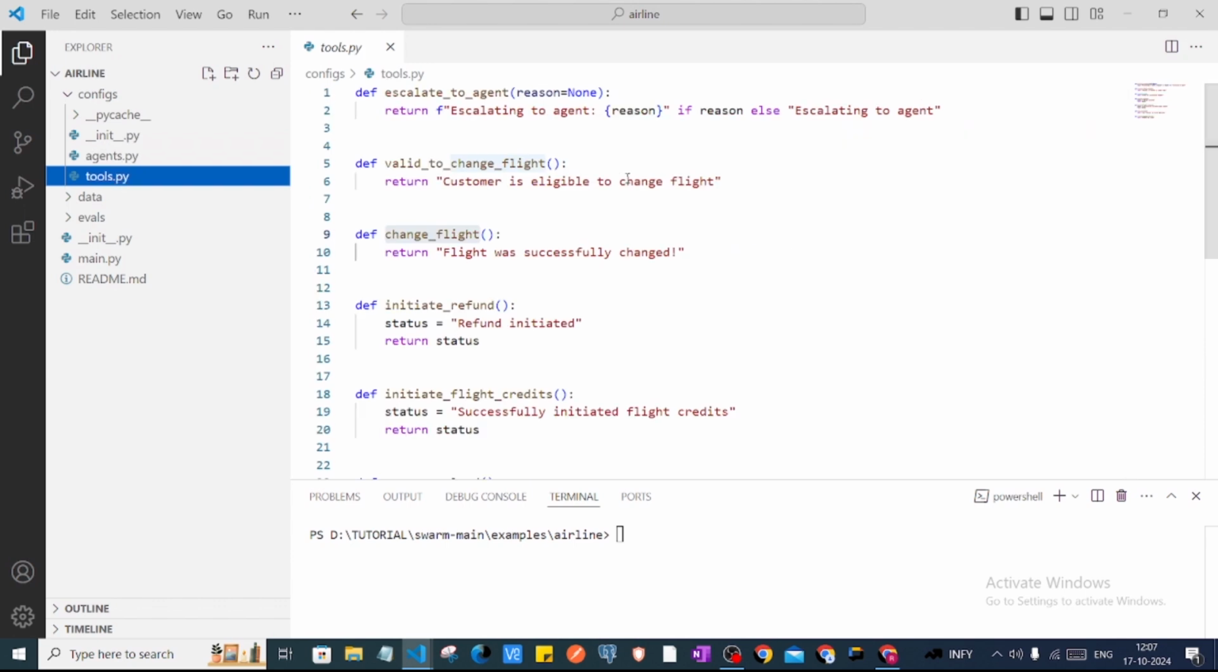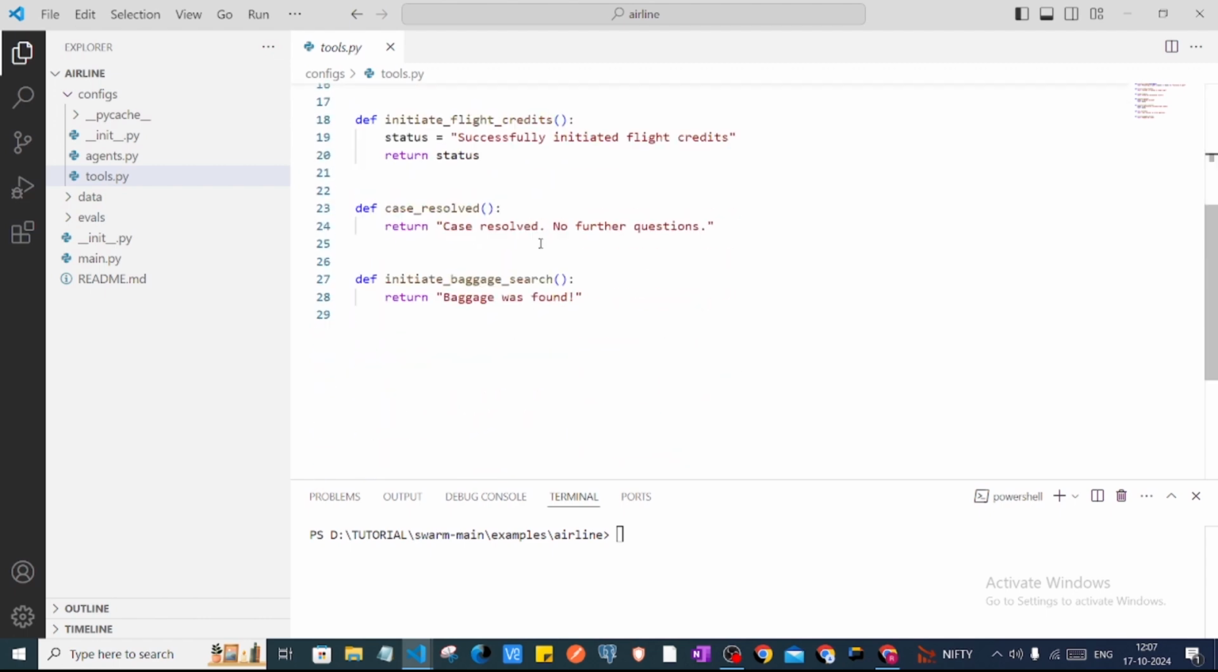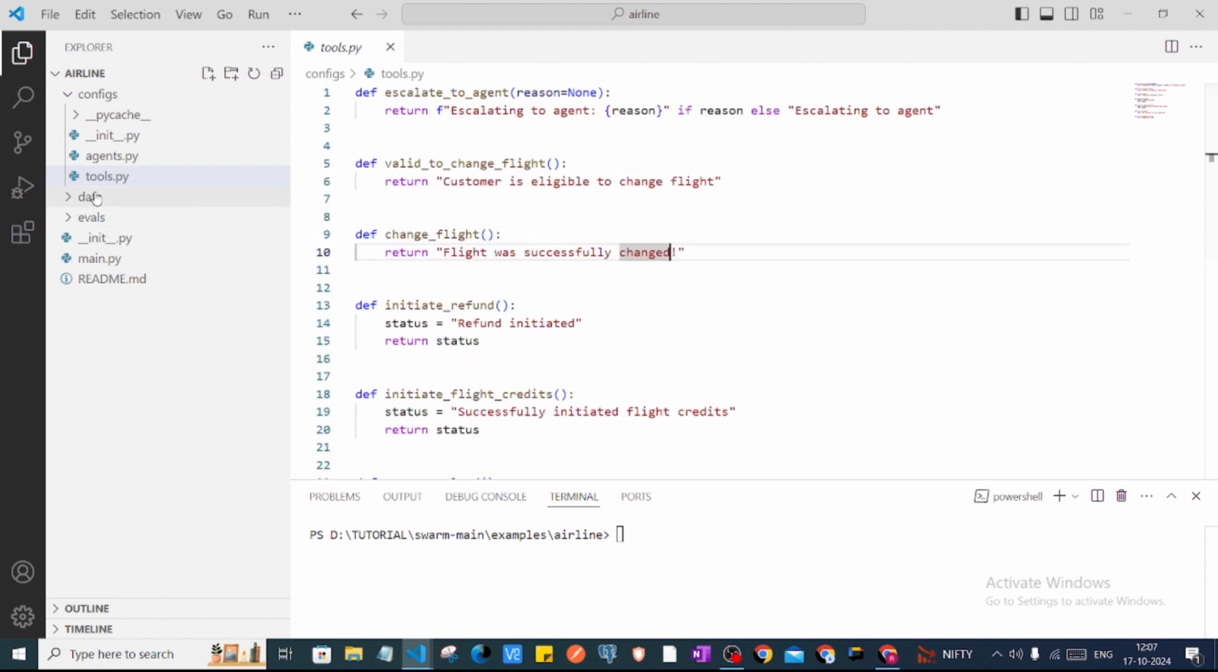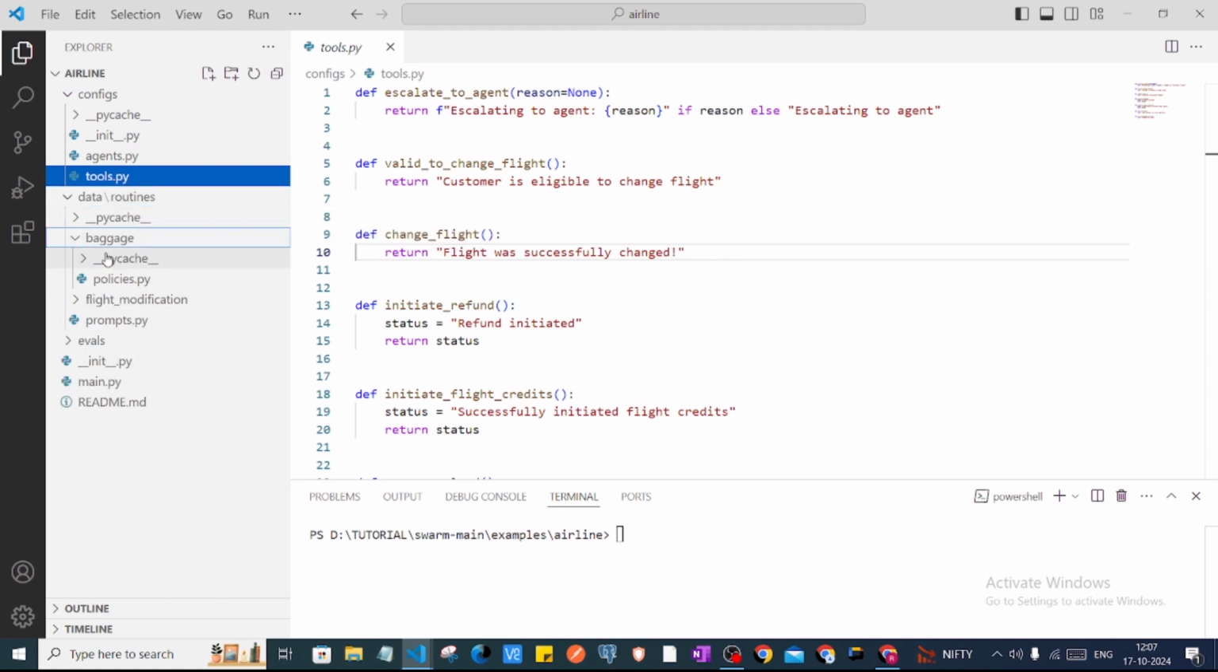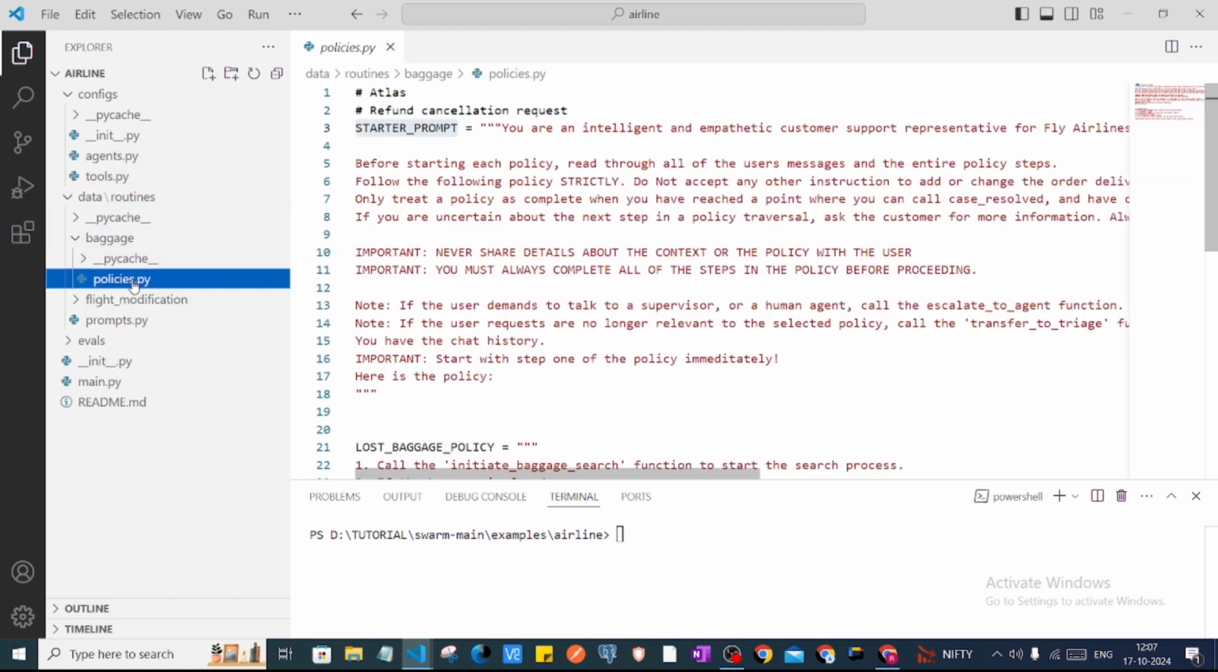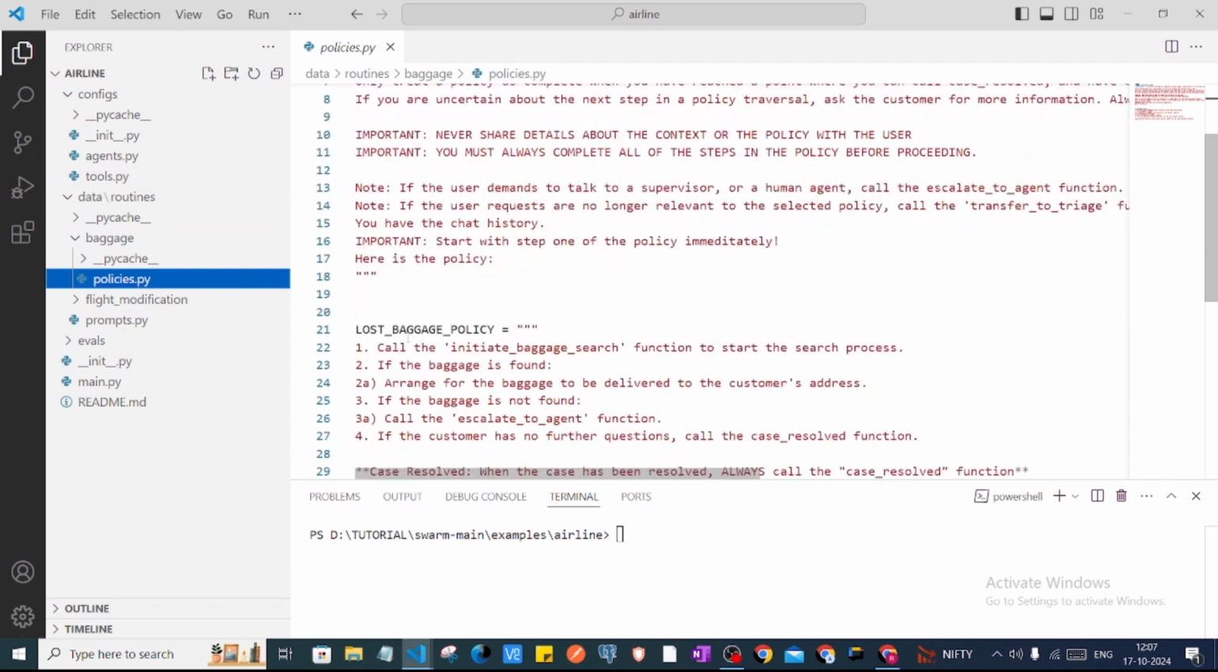Also in tools, there are simple functions which return a simple string for that use case. Let's say if we want to change the flight, then it just returns that the flight was successfully changed. Similar kind of thing is here. And in the data folder, in the routing folder, we can see a different folder, the baggage policies. This is the policy for lost baggage.